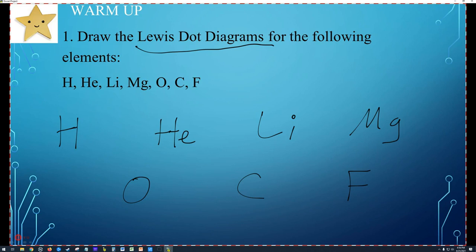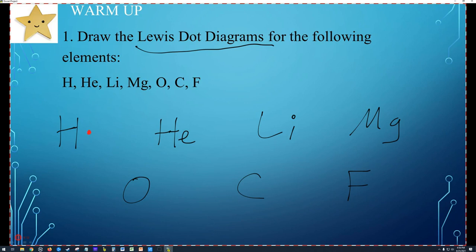So a Lewis dot diagram is simply a symbol for the element and then a dot for each of the valence electrons, up to 8. So all of these elements will have anywhere from 1 to 8 electrons around it, and that's going to be based on the location of that element on the periodic table. So hydrogen is in group 1, so he will have 1 valence electron. So I'm going to put 1 valence electron on him.